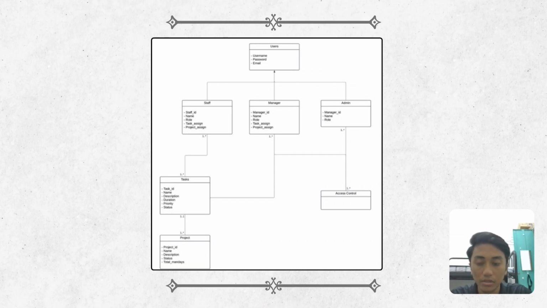The project class includes basic details like name, description, and total man-day to track project scale and duration. Lastly, the access control class is linked to admin, allowing the system to define which users have access to certain features. Overall, this diagram highlights a clear and proper flow of the system.